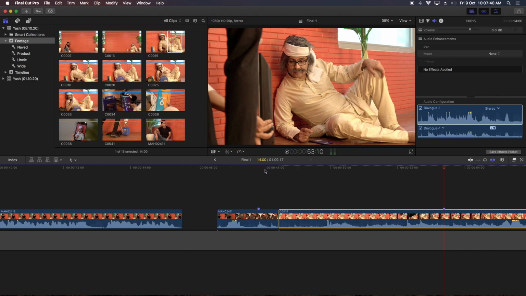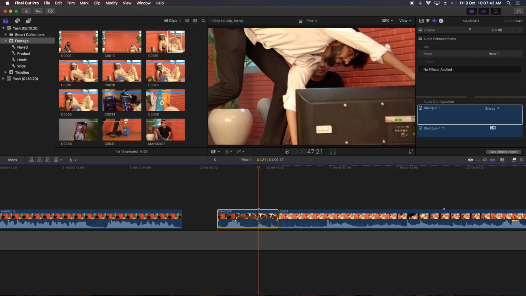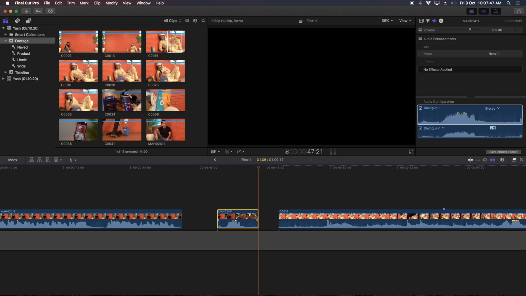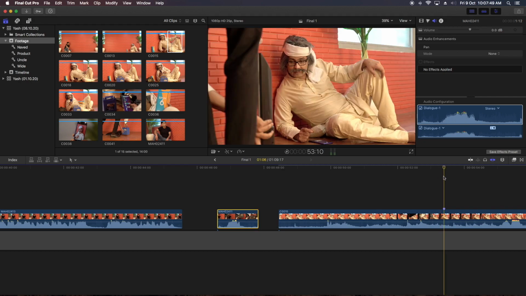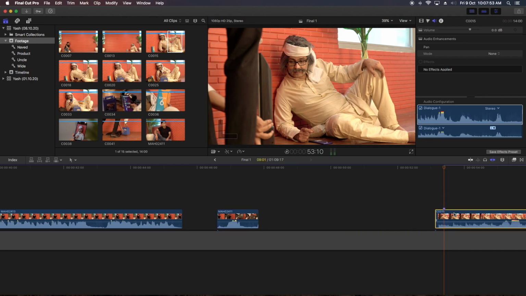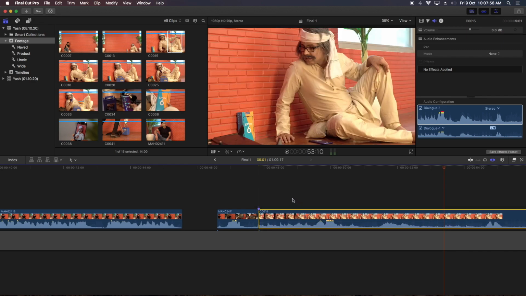So what I have to do is take my cursor here, press Option right bracket and cut this clip here. I go to this place and press Option left bracket to cut this, and we'll drag and join this. This is the simplest way to edit the clips. No need to go into those typical magnetic timeline edits. So this will save so much time.